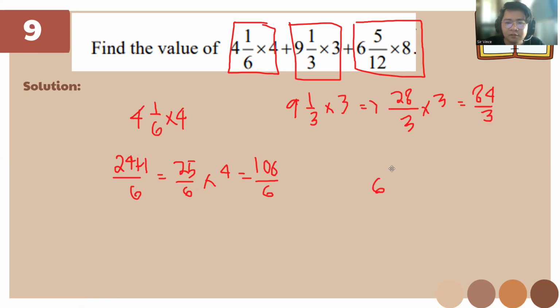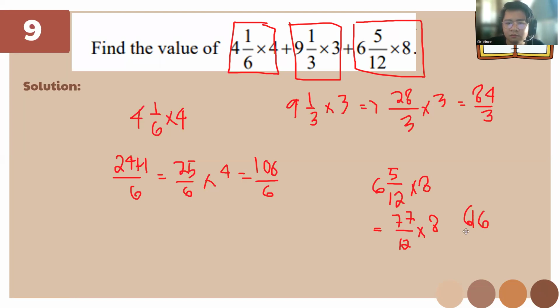So we have 6, 5 1/2 times 8. Then 77 over 12 times 8. So 77 times 8 is 616.